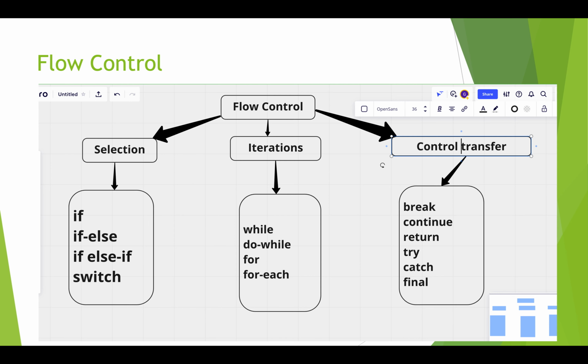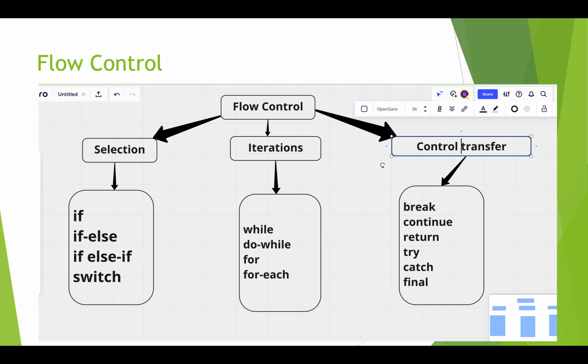Coming to the next flow control, which is control transfer. Suppose during the program execution, you don't want to execute a piece of code, or some condition is met and you want to quit the loop, or quit the code beneath some statement, or skip that particular code for that particular iteration.